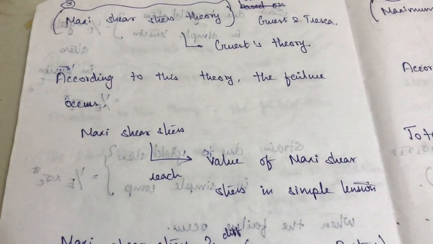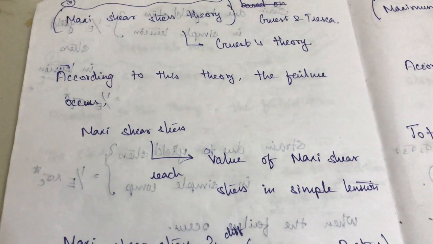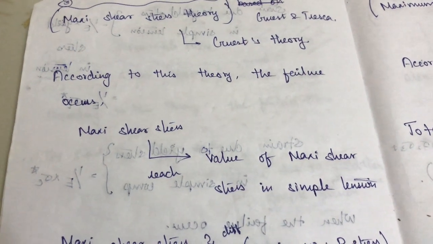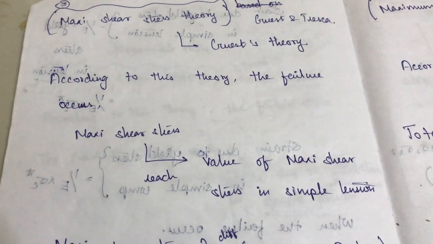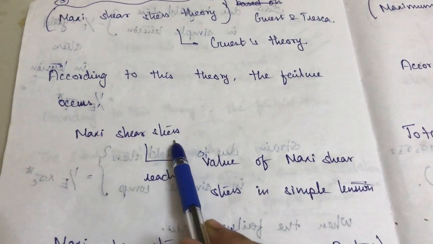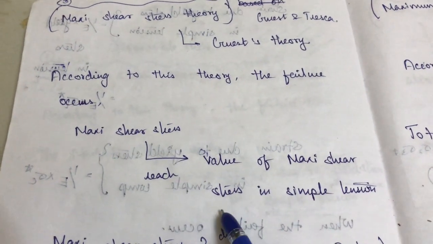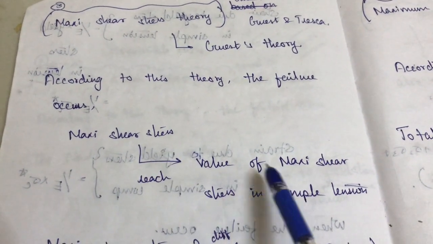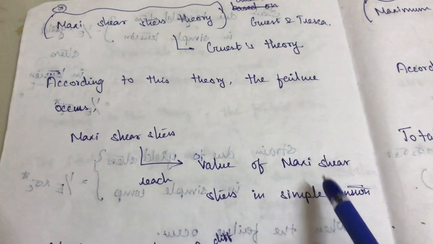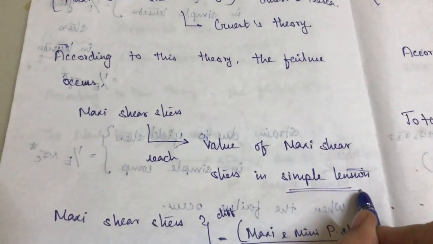Before, it was stress and strain. Okay, so everything we saw earlier was: stress reaches the stress value, strain reaches the strain value. Here shear stress reaches the maximum shear stress value. Okay, so maximum shear stress will reach the value of maximum shear stress in simple tension.